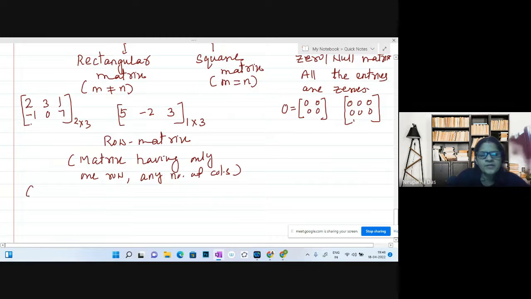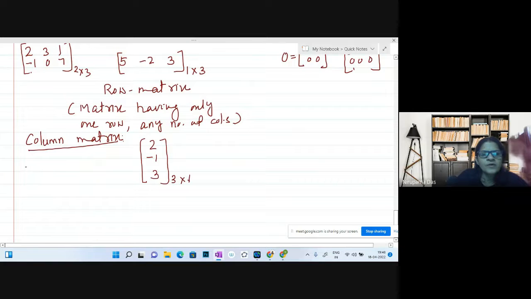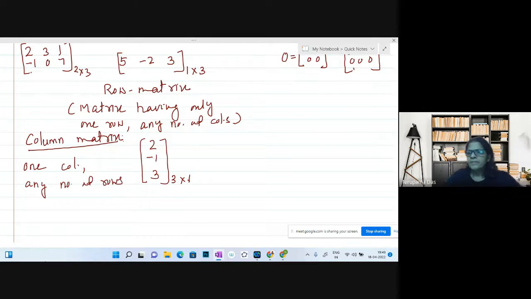Similarly, a column matrix is a matrix having only one column, any number of rows. If I write 2, minus 1, 3, here you see 3 rows but 1 column. So it is a 3 by 1 matrix. It means we define one column but any number of rows.